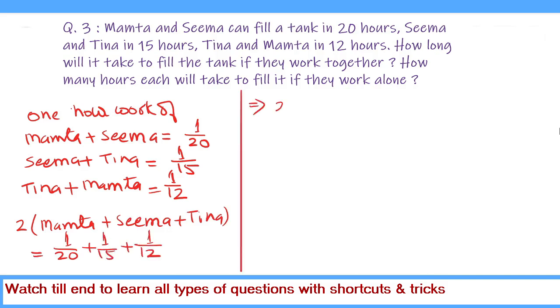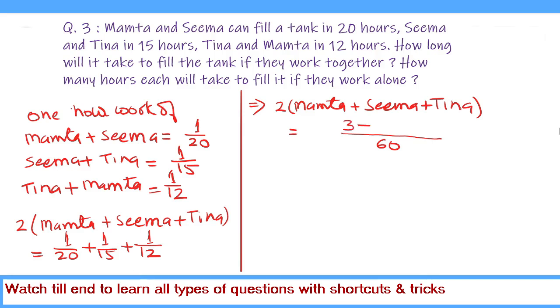This gives us twice Mamta plus Seema plus Tina equal to... the LCM of 20, 15 and 12 is 60. 20 times 3 is 60, so we put 3 here. 15 times 4 is 60, so we put 4 here. And 12 times 5 equals 60, so we put 5 here.